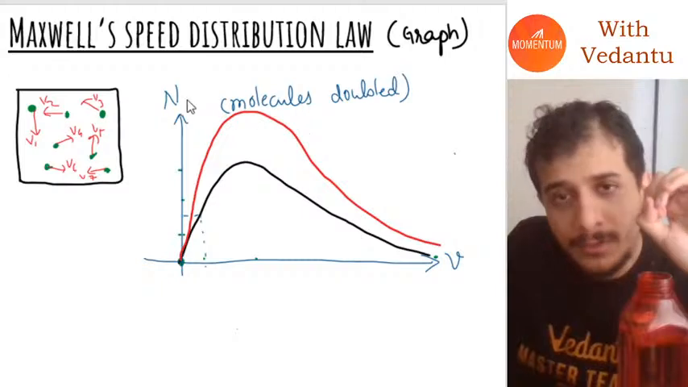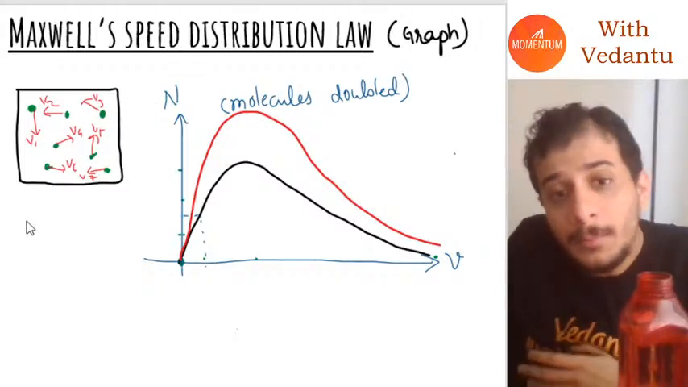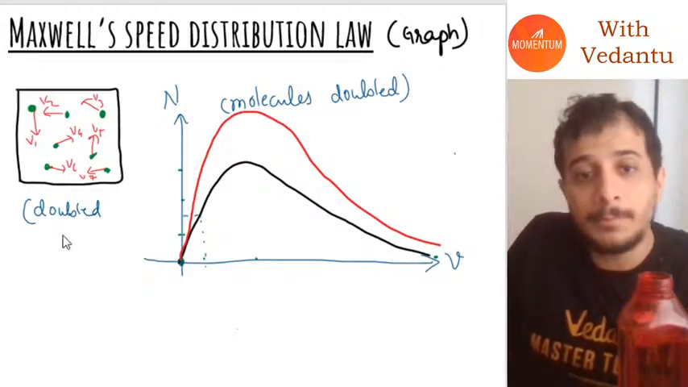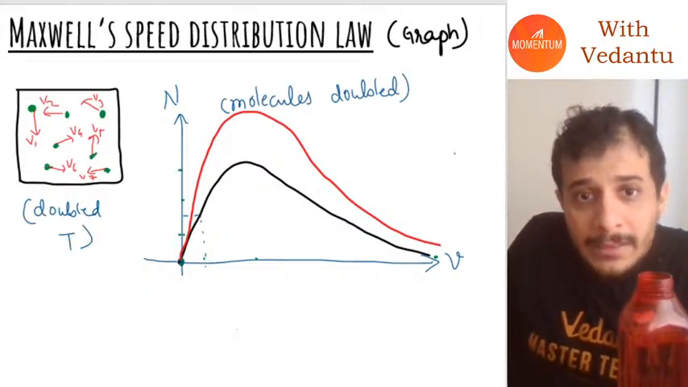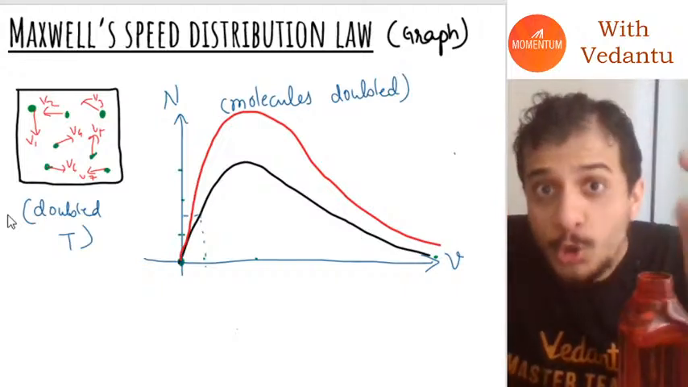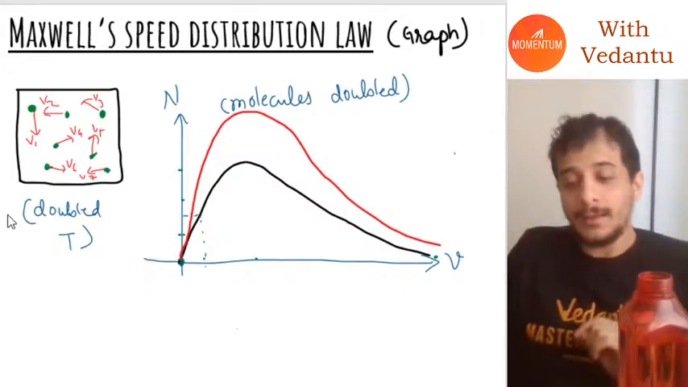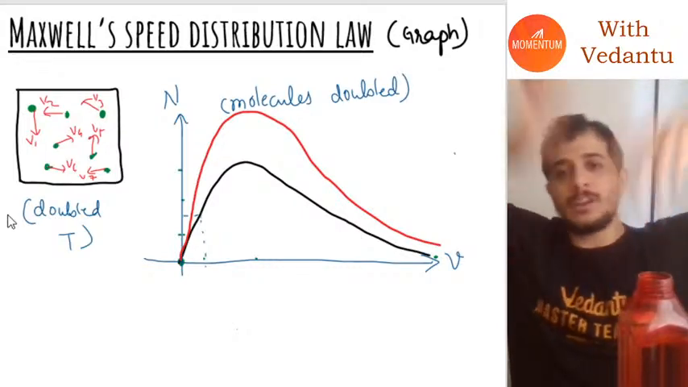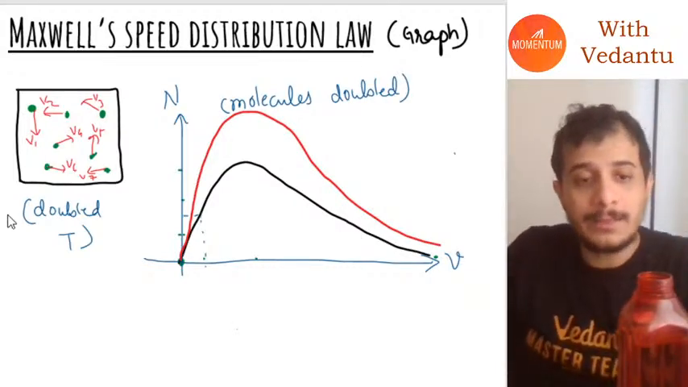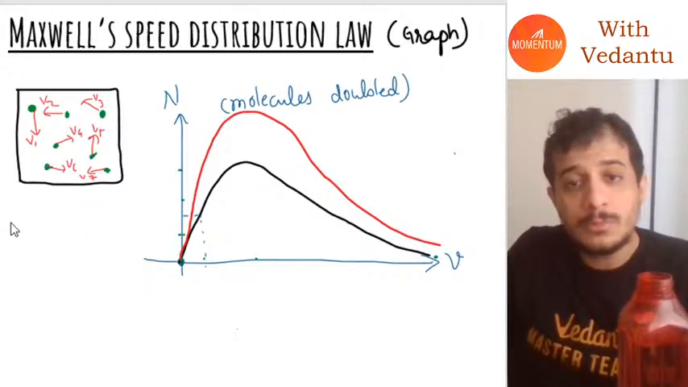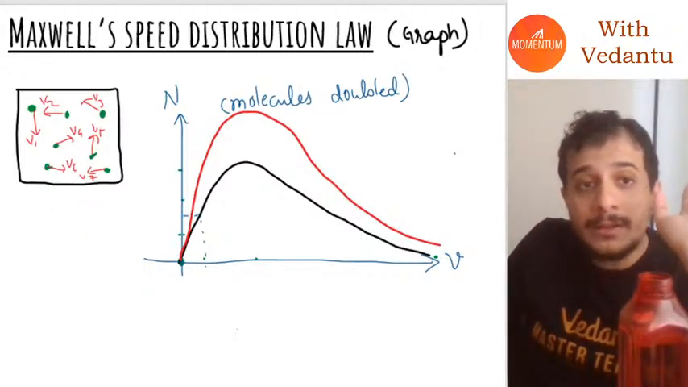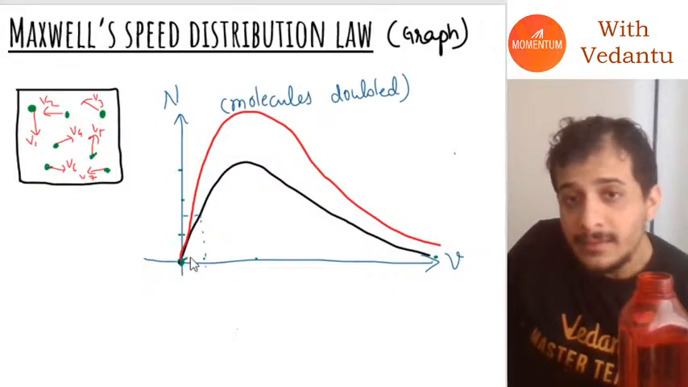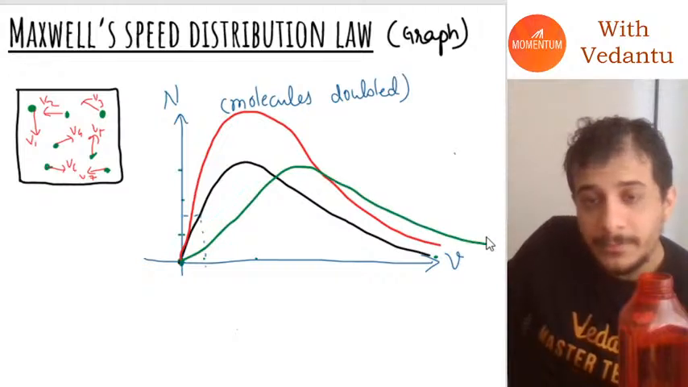Imagine I have done something very different to this container. Instead of doubling the number of molecules, I had doubled the temperature. What would have happened in that case, guys? If you increase the temperature of the gas, all the molecules will start moving faster in all directions, and in that case the graph might change to something like this.